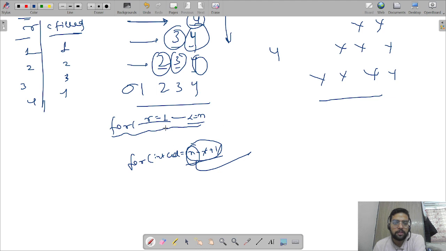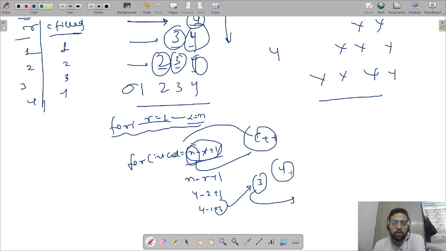Then when r is 2, n minus r plus 1, 4 minus 2 plus 1, 4 minus 1, 3. So it should start from 3, it will print 3, and then column plus plus, so it becomes 4, it will print 4. Yeah, I got it.